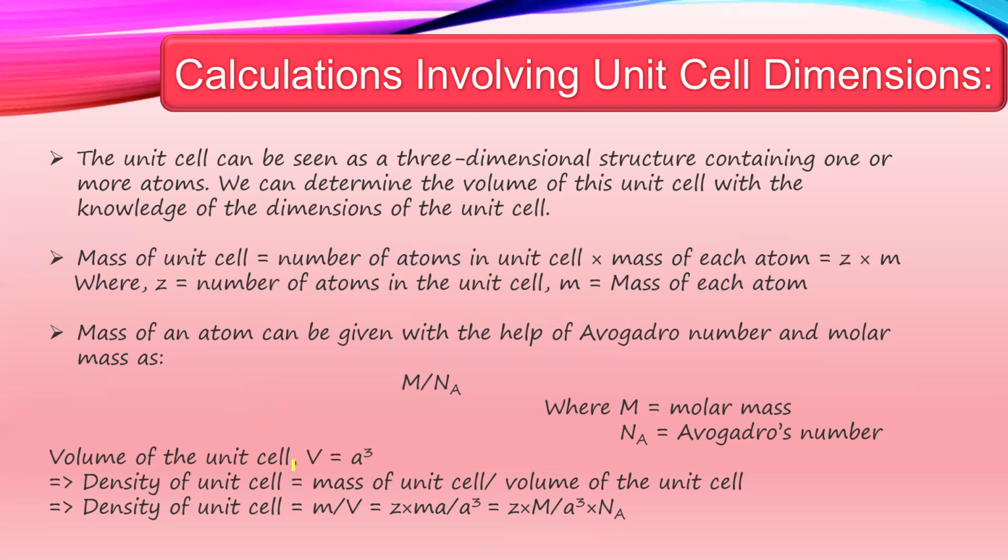So volume of unit cell V is equal to a cube. Density of unit cell is equal to mass of unit cell upon the volume of the unit cell. Therefore, density is equal to Z into m upon a cube, which gives Z m upon a cube into Na, where Na is Avogadro's number.